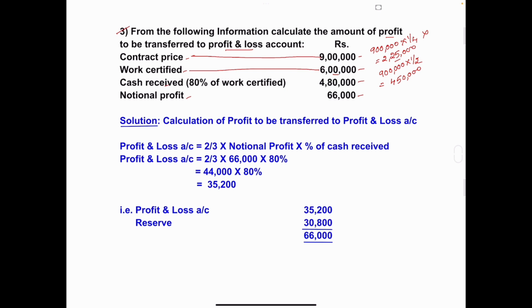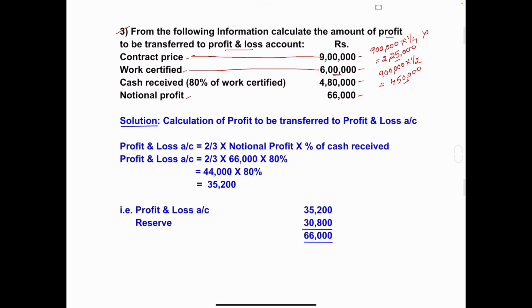4,50,000. So compare this 4,50,000 to 6 lakh. So 6 lakh is more than half of the contract price. So the second condition is also not applied because the work certified amount is more than half of the contract price.